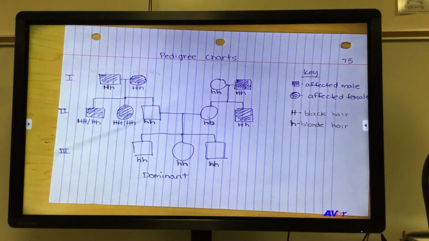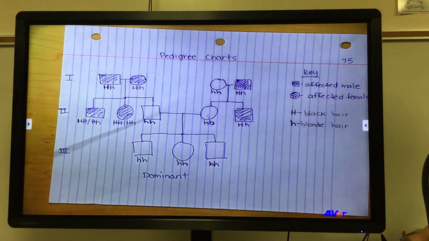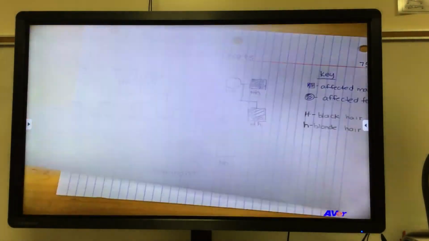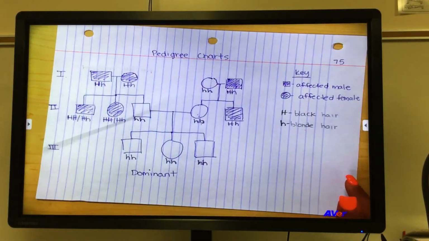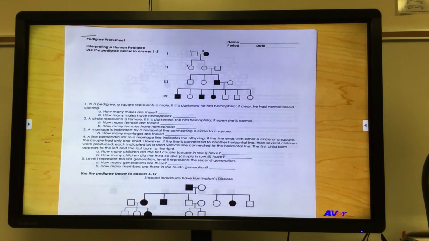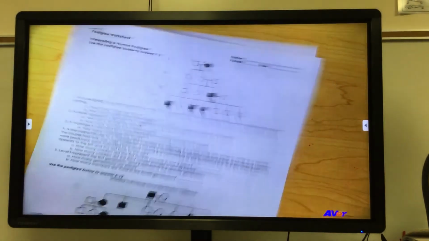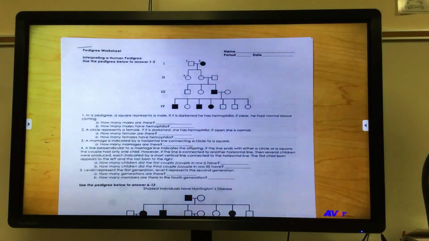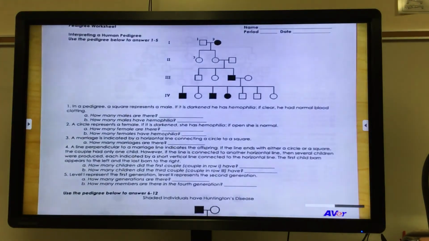So now in your notes, you have an example of the recessive disorder on page 74, and you have an example of the dominant disorder on 75. So when you walked in today, or whenever you were handed your worksheet, you have a worksheet that looks like this. Okay, this looks like a lot of questions, but really what it is asking you step by step is to analyze this pedigree. And there are quite a few pedigrees in here. You got 1, 2, 3, 4, 5, 6 pedigrees. So I'll do the first one with you. Make sure that you understand it. So let me zoom in for you.